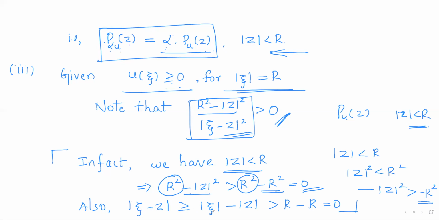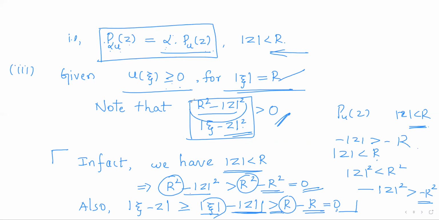Now about the denominator, consider modulus of xi minus z. It is greater than or equal to modulus of xi minus modulus of z. As modulus of z is less than r, minus modulus of z will be greater than minus r. Modulus of xi is equal to r, so this is also greater than 0. So modulus of xi minus z is greater than 0. It is positive, so its square will also be positive.